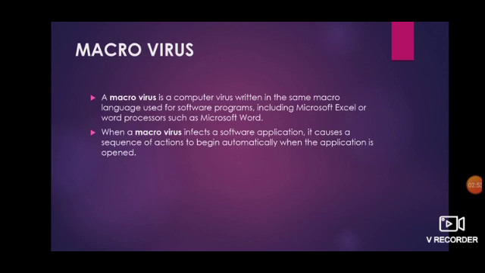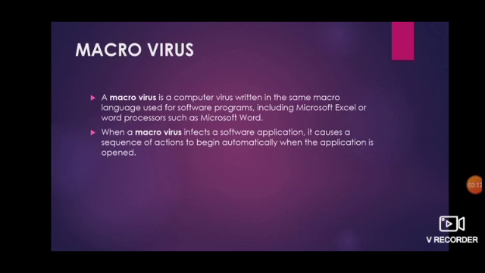When a macrovirus infects a software application, it causes a sequence of actions to begin automatically when the application is opened. So, this type of virus can attack our software applications like Excel, PowerPoint, Word.